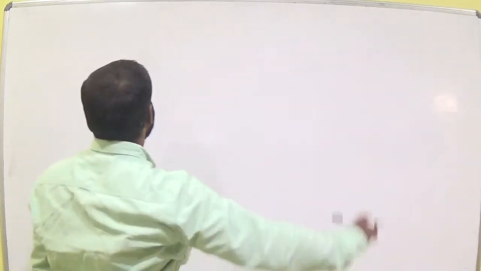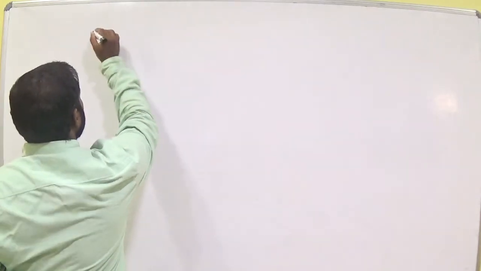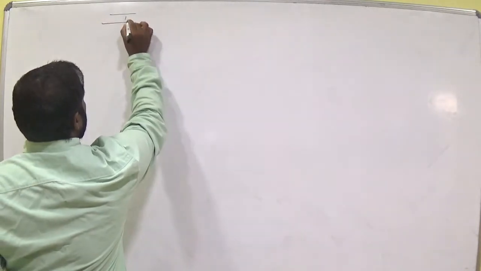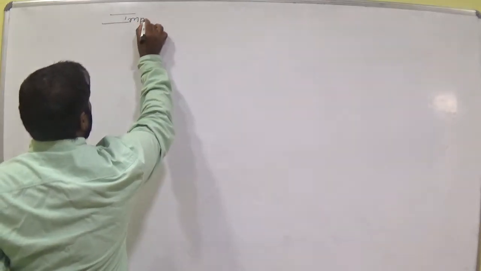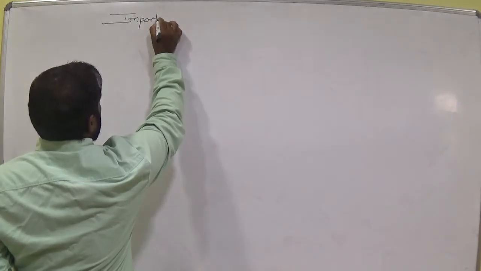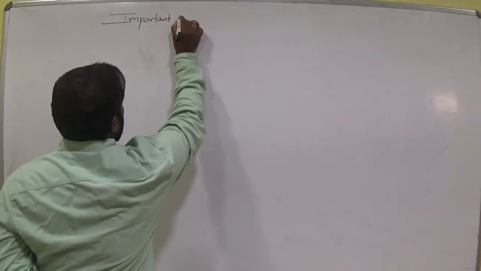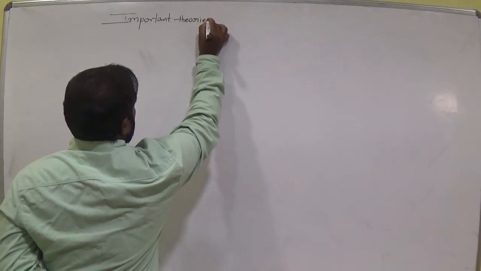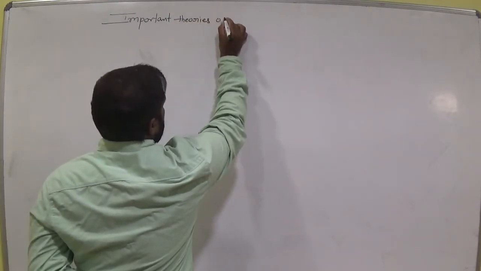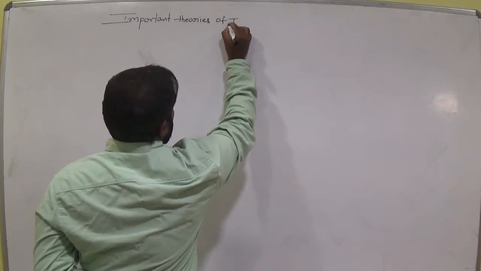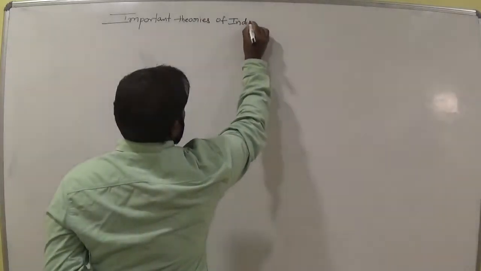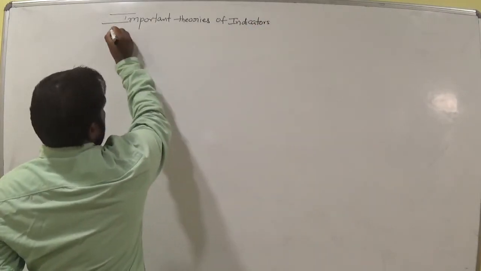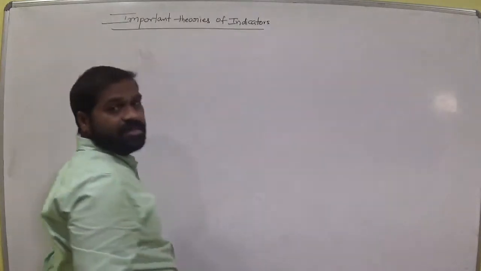Okay. Important series of indicators. Important theories of indicator.